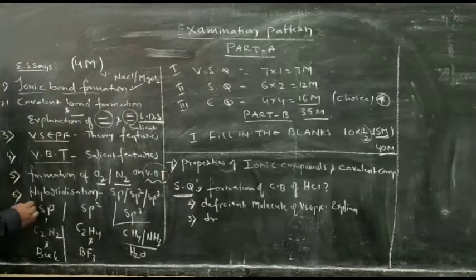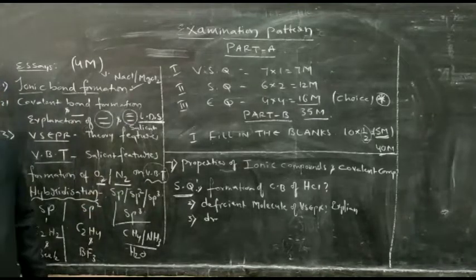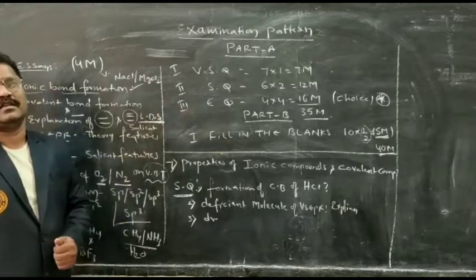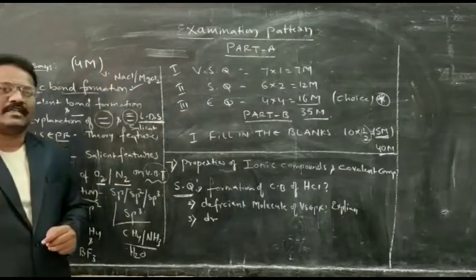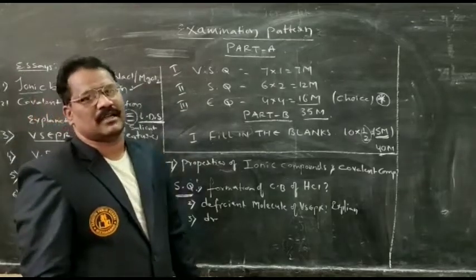After that, one more topic is there. What is the topic? Hybridization. What is meant by hybridization? There are three types of hybridization: sp, sp2, sp3 hybridization.